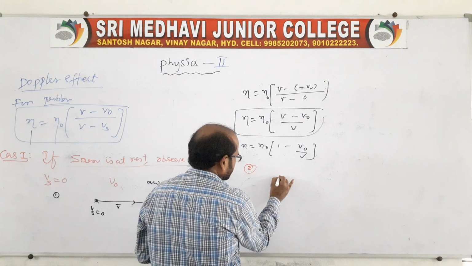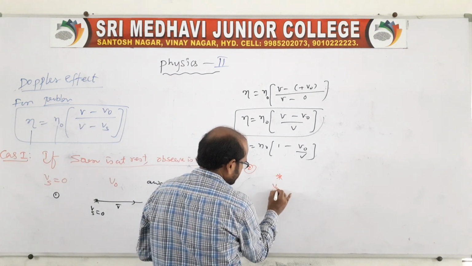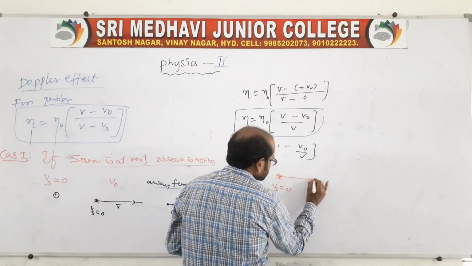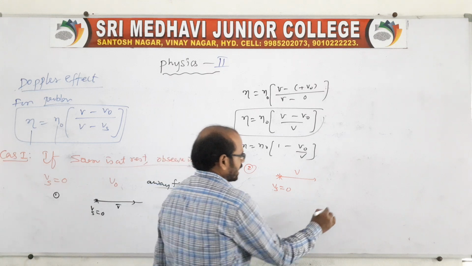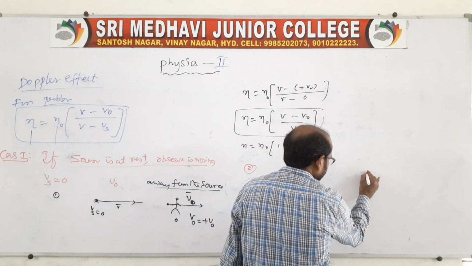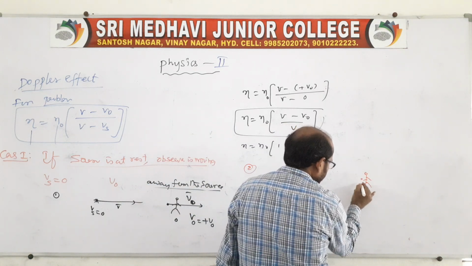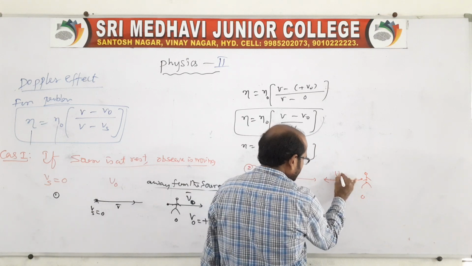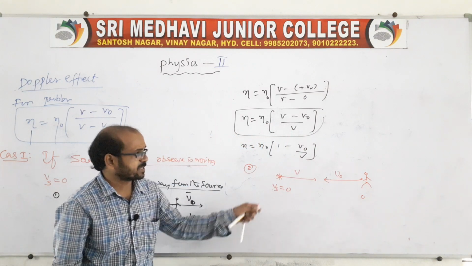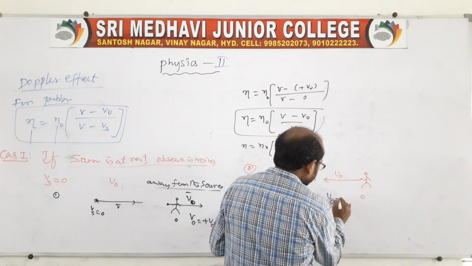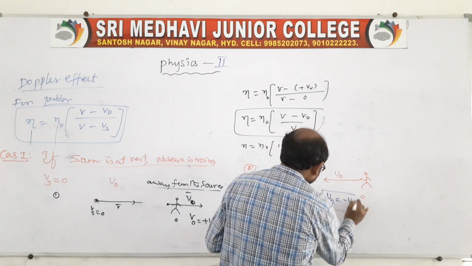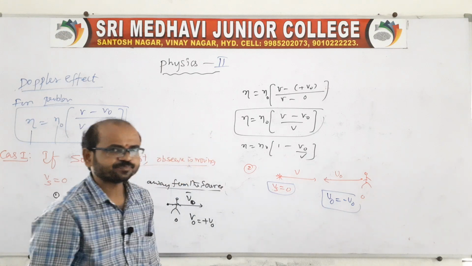In this, again, the source Vs is at rest, and the source is producing the sound. The speed of the sound is V, and the observer is moving, right? The observer O is moving opposite. V0 is opposite to the speed of sound. When it is opposite, therefore we can take V0 as minus V0. Vs is however 0.